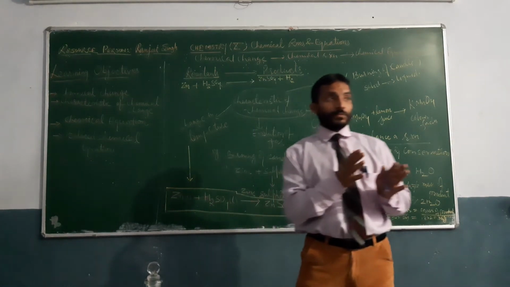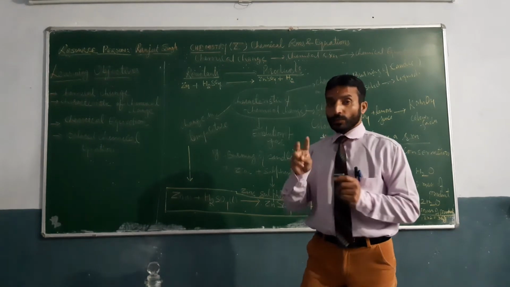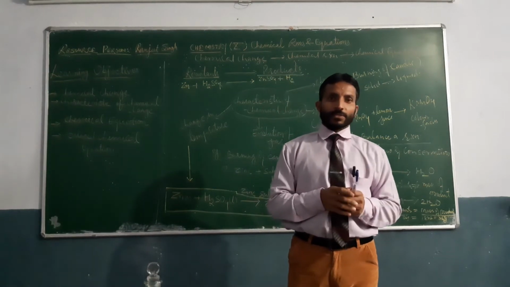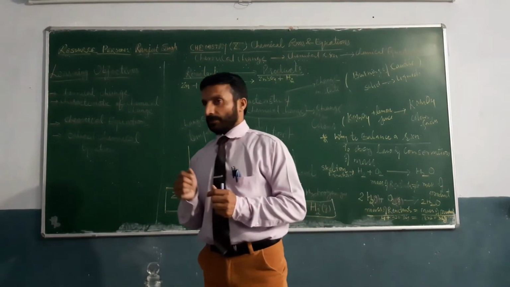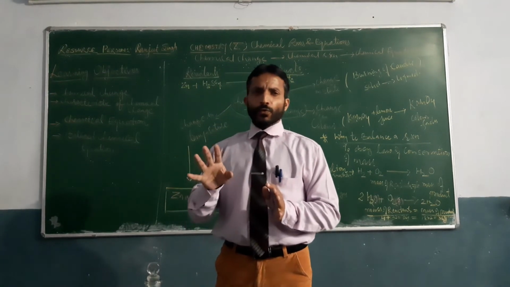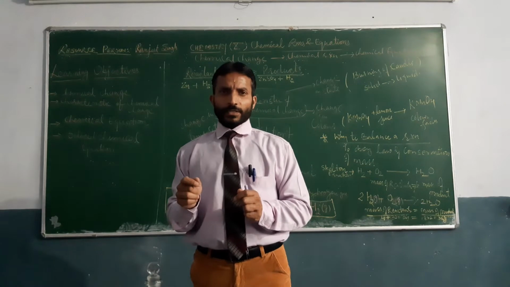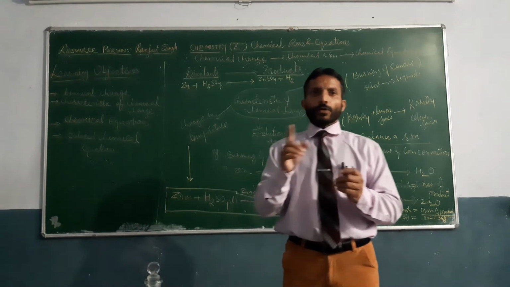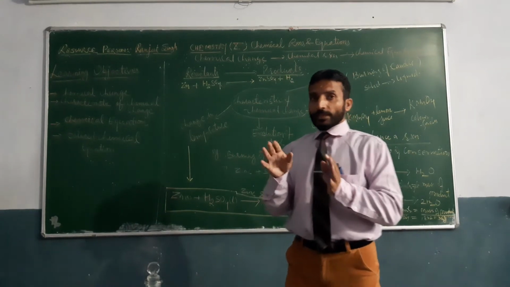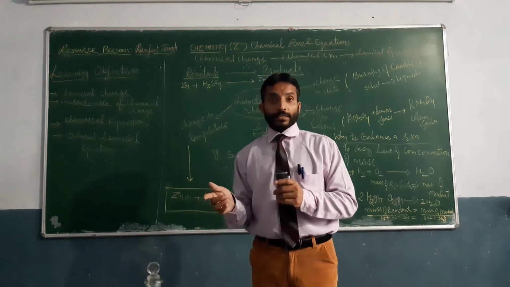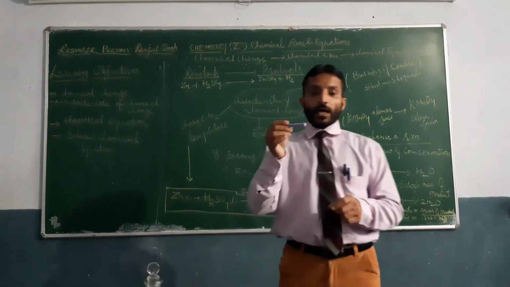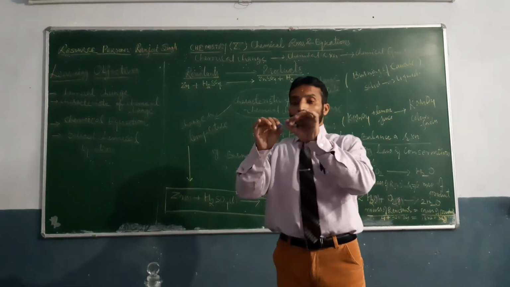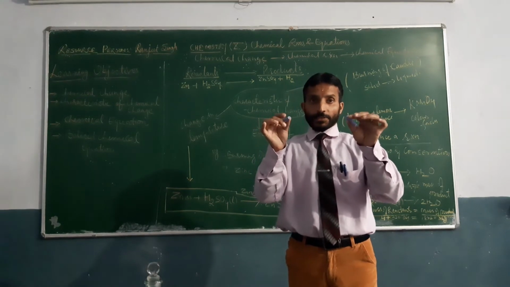If we identify them, there are two major types of changes. One is known as physical change and another is known as chemical change. Now physical change is that change where there is no formation of a new substance. The size or color can change, but there is no formation of a new substance. For example, I have a chalk which consists of calcium carbonate. When I break it up, it is a physical change.